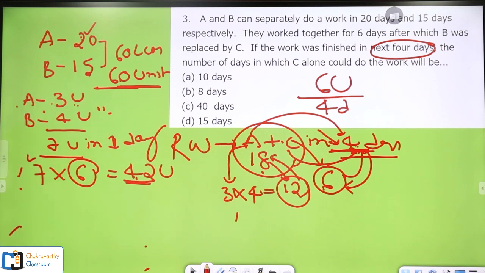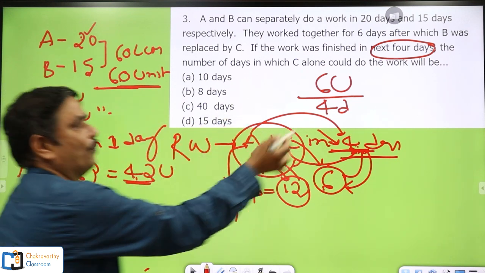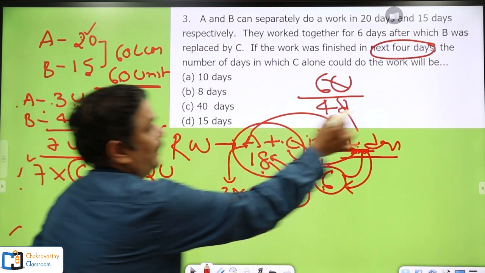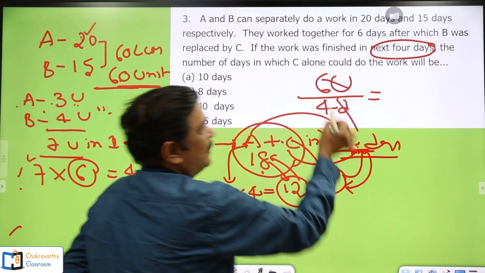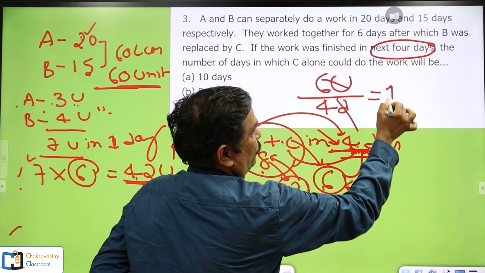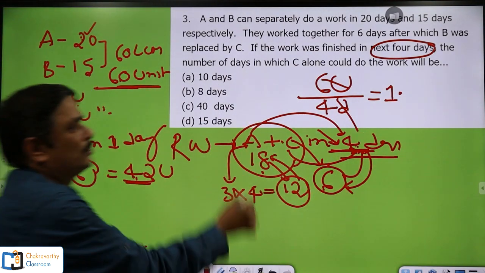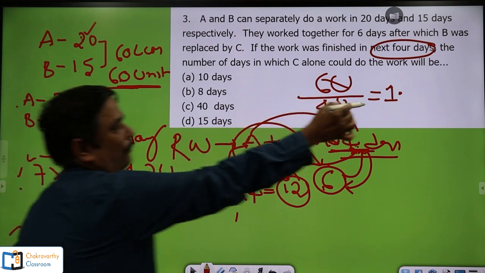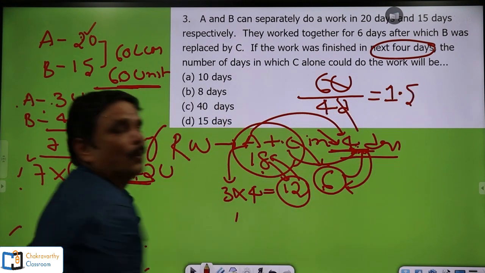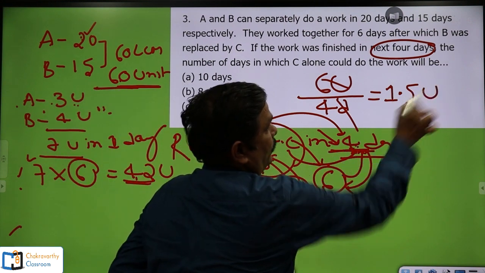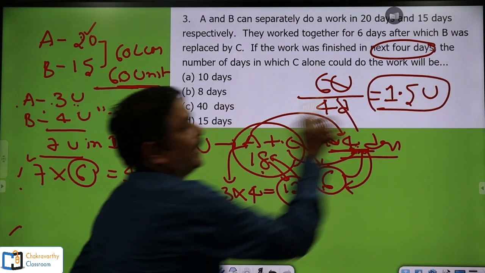If you get any confusion, take 6 by 4. 4 ones are 4, you take 0 and keep a point here. Then 4 fives are 20, simple. Over. So 1.5 units of work can be completed by C in 1 day.